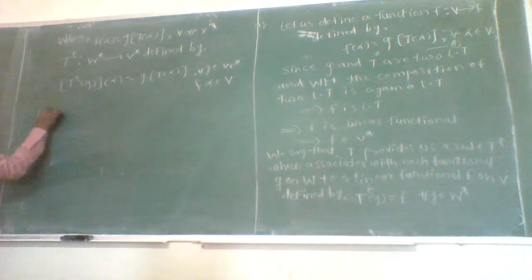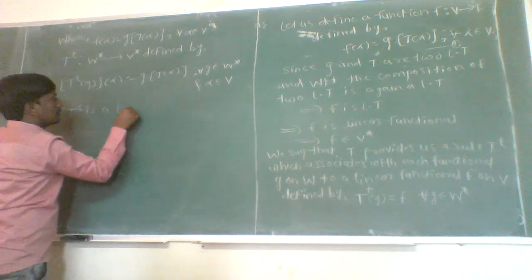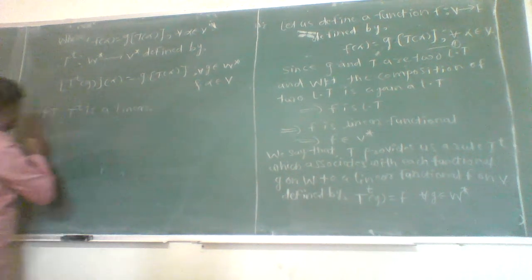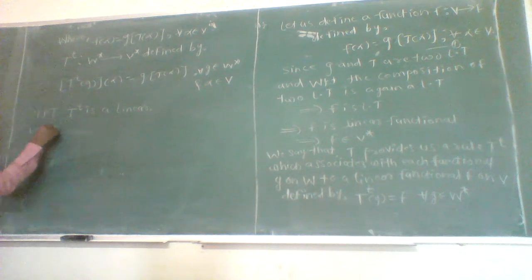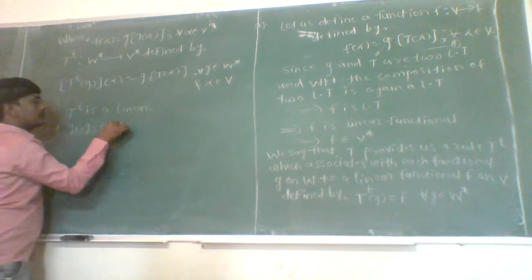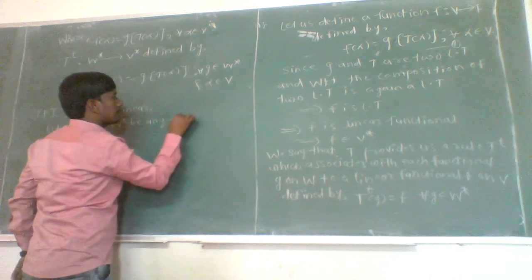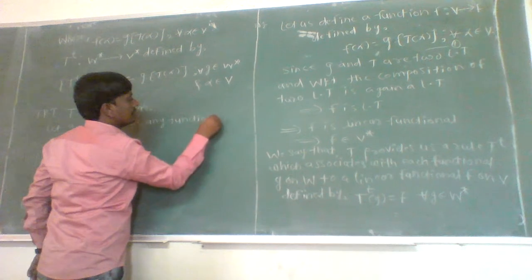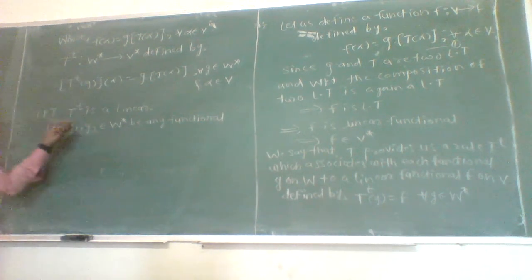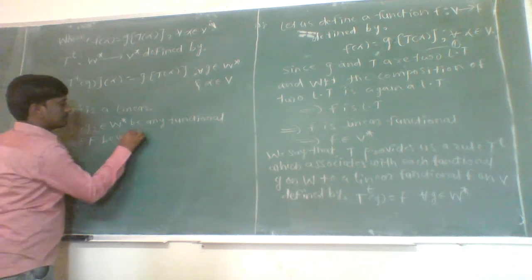Now to prove that T to the power T is linear, let G1 and G2 be any two members belonging to W star, that is, functionals, and let A belonging to F be any scalar.